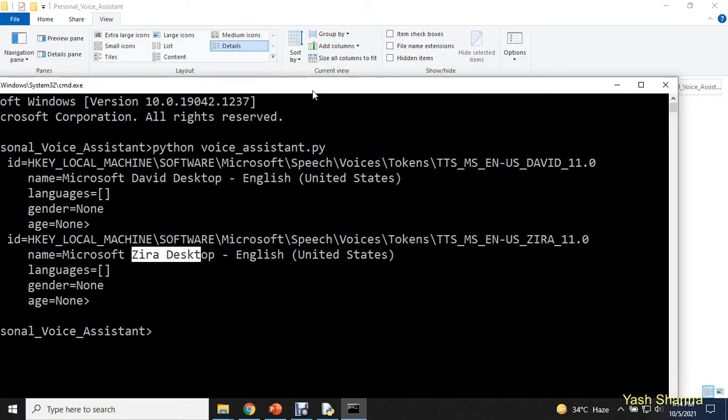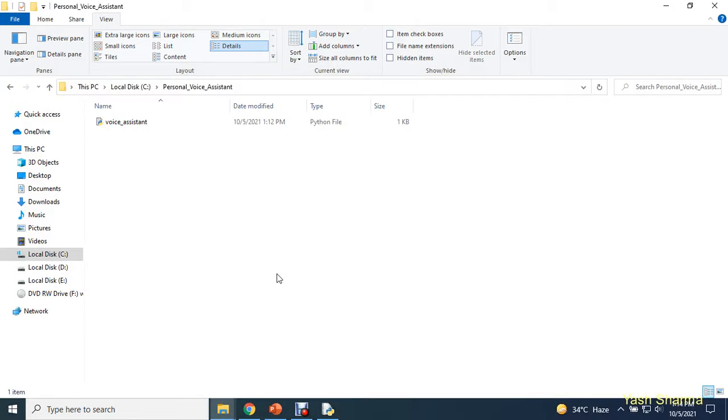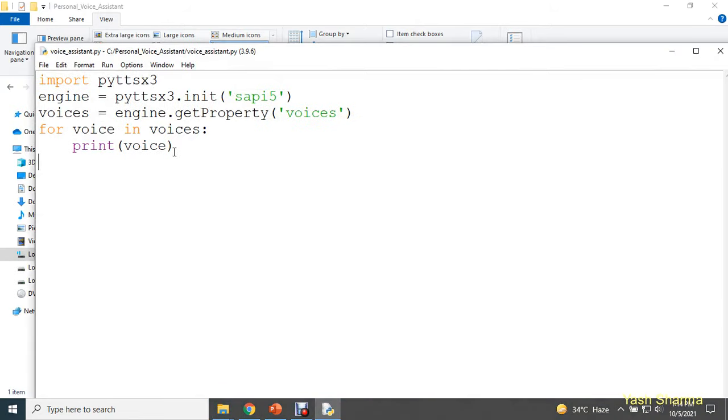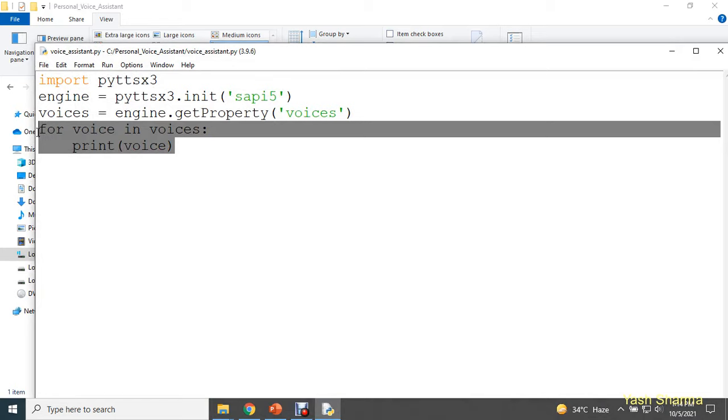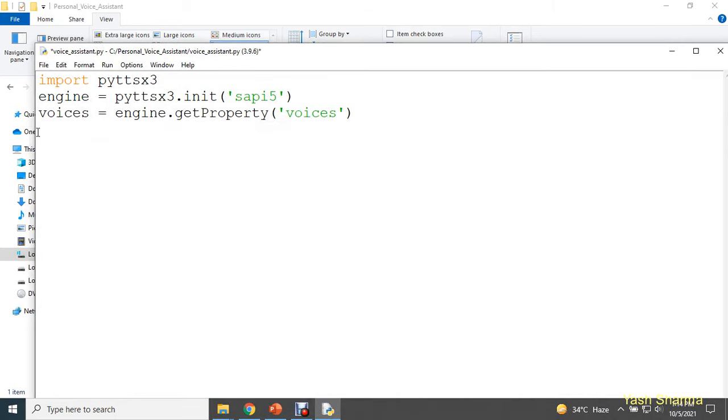Now guys, I'm going to close this command prompt and remove this for loop. This was just to show you that this SAPI engine will provide you two voices, male and female. Now, how you can use these voices, I'll show you.